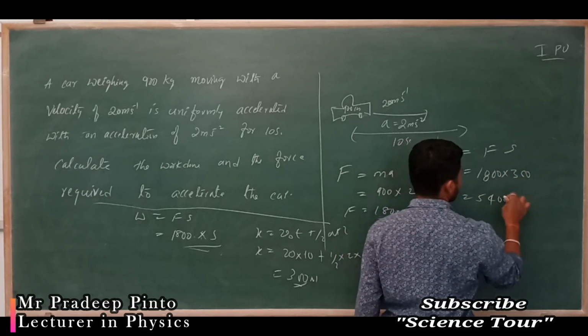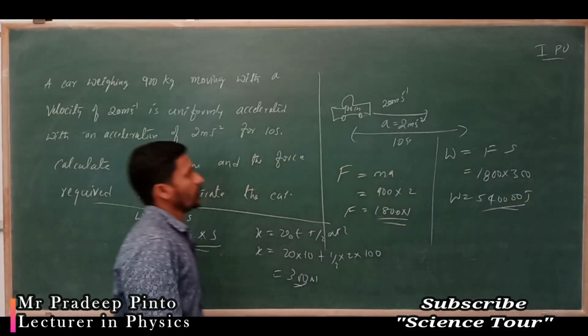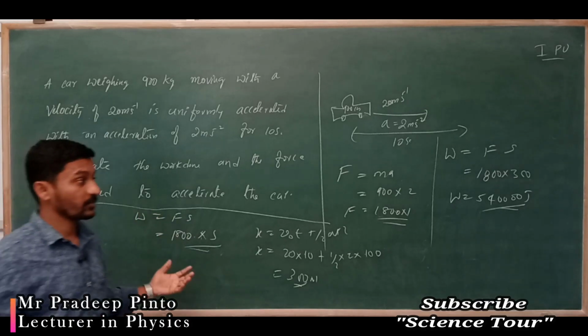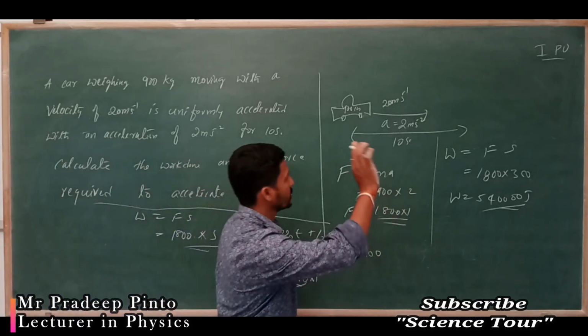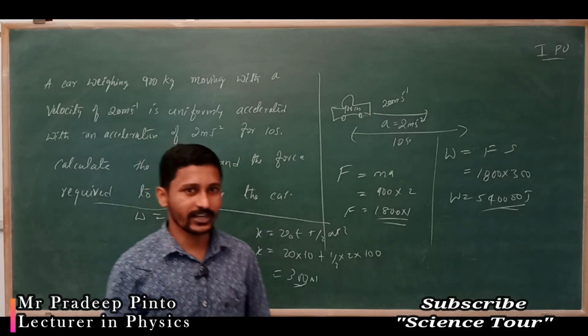54 joules of work is done. Means that much heavy it is, right? That much work is done to move this car, to accelerate from one point to another, and that much energy is utilized, right?